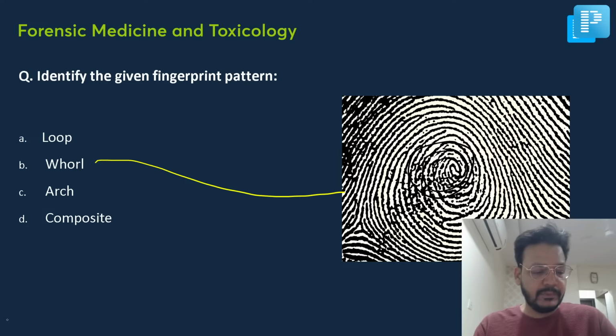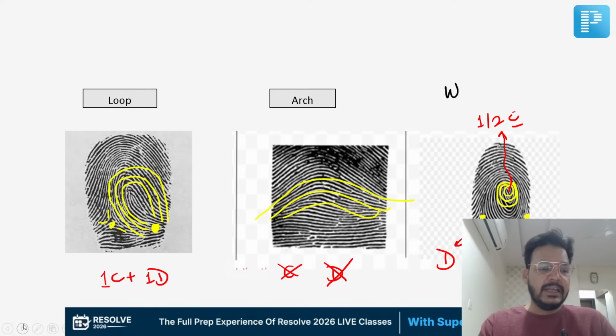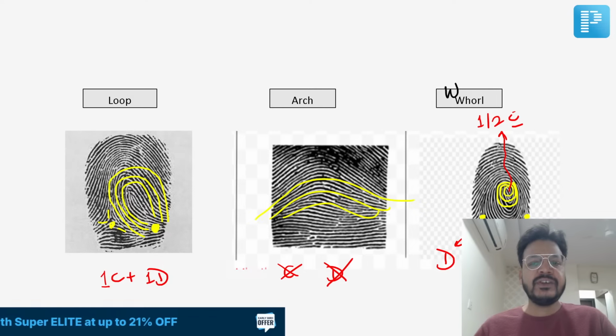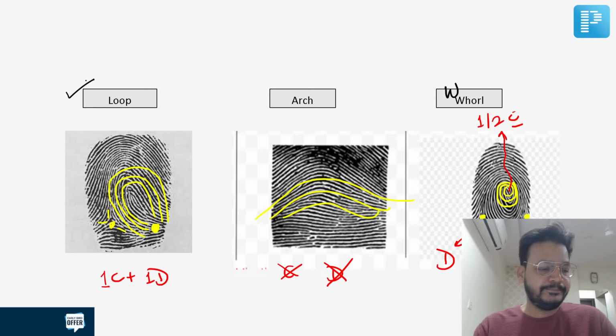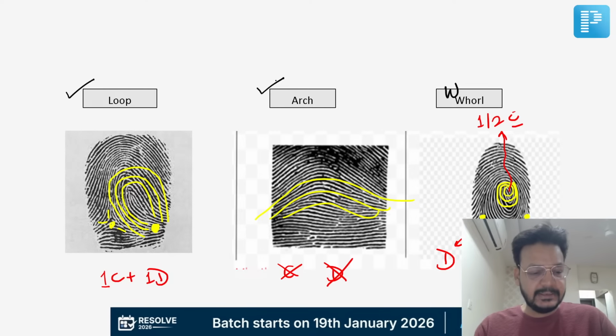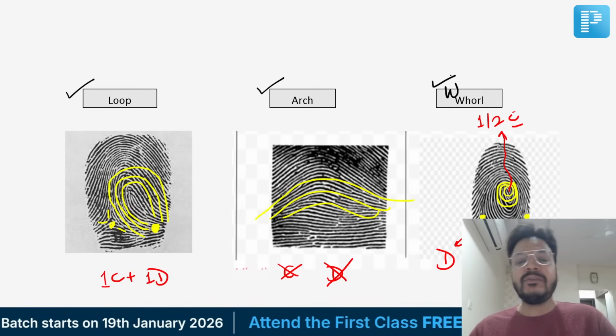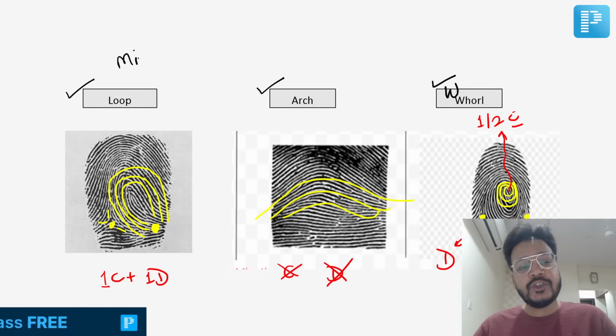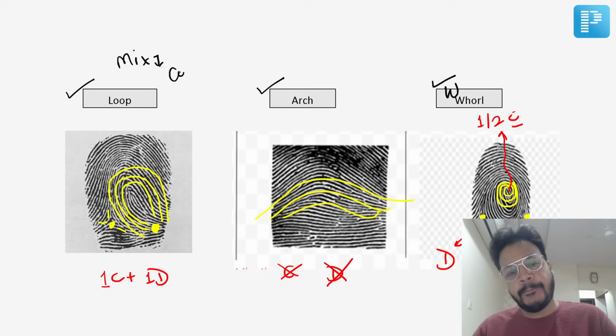If the image given is the first one, that will be a loop. If the image given is the second, that would be an arch. If the image given is the third, that will be a whirl. And if there was a mixed pattern, a composition of two or three, the answer will be composite.